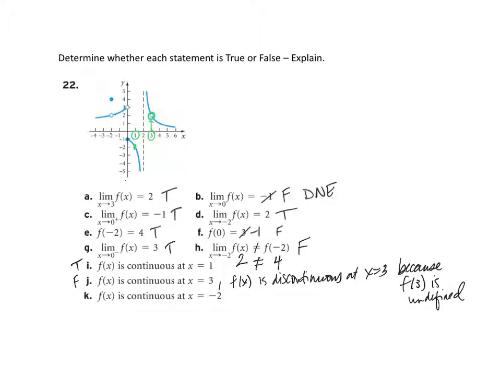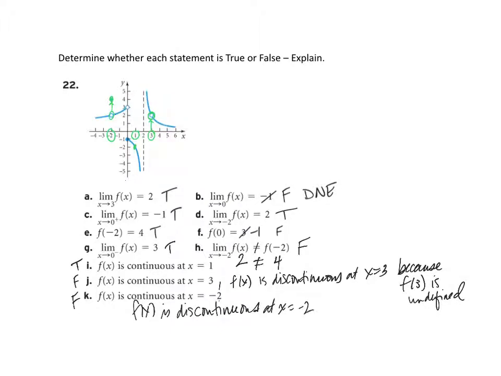Okay. Last one, K. F of x is continuous at x equals negative 2. So over here at negative 2, we go up to the graph. There is a displaced point, right? So there is definitely a discontinuity there. So we can answer that as false. And we would say f of x is discontinuous